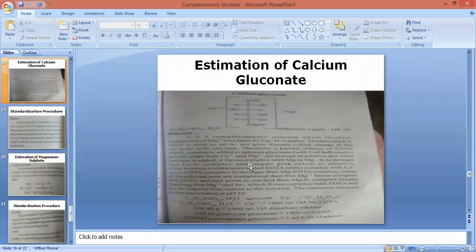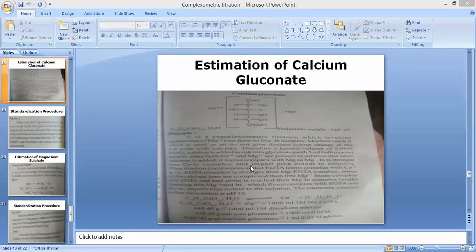And basic part in complexometric type of titration is we are going to perform it at a pH of 10. What is the use of pH of 10? pH 10 is used to maintain the condition alkaline in order to form stable complex between complexing agent and metal ion.